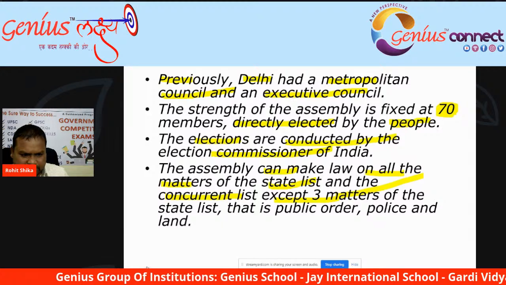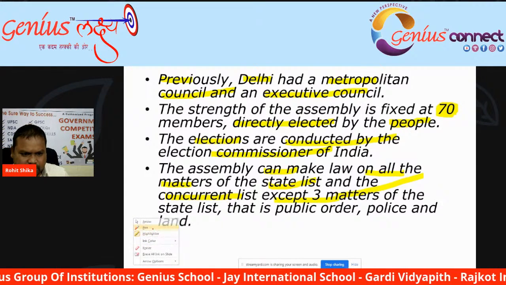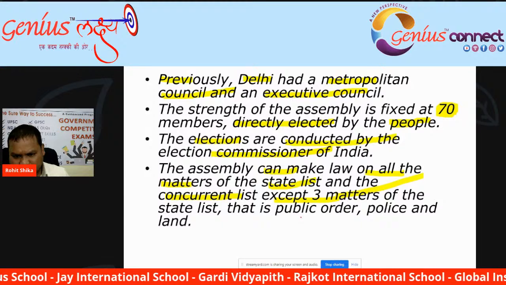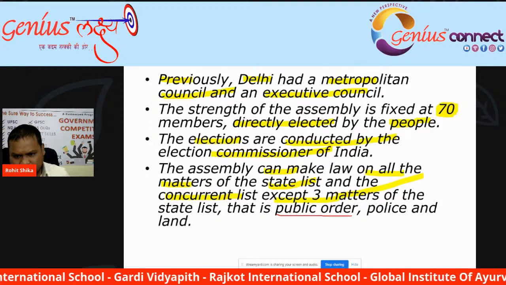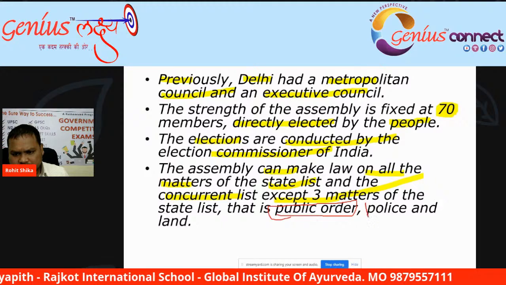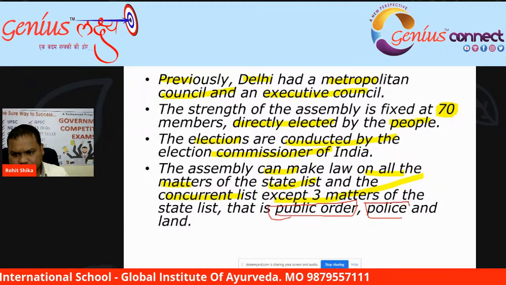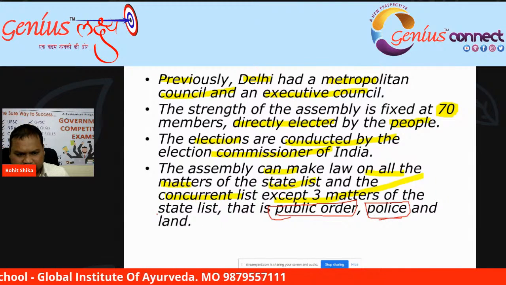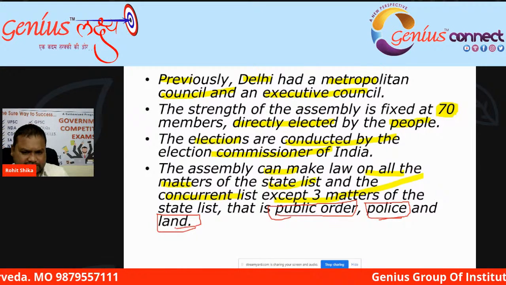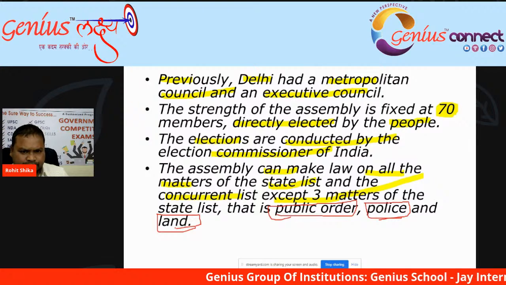So there are three matters where the Delhi Assembly cannot make law. Number one, public order. Number two, police. Number three, land. In these three matters, Delhi Assembly cannot make law.